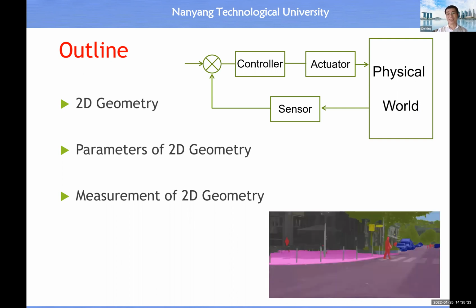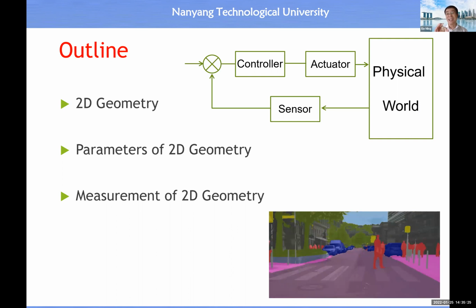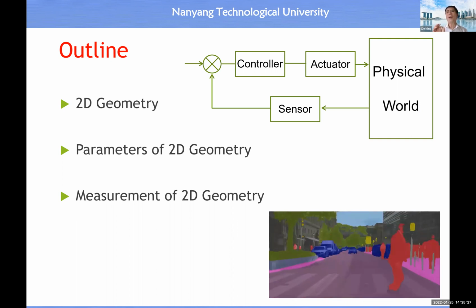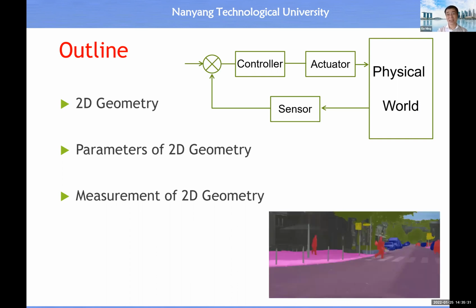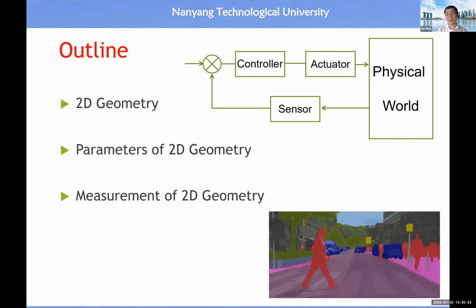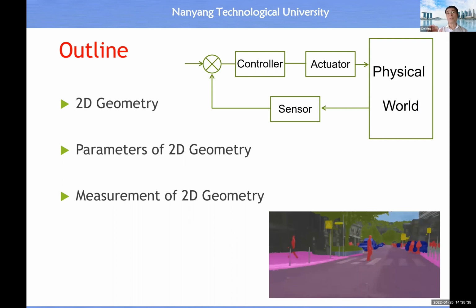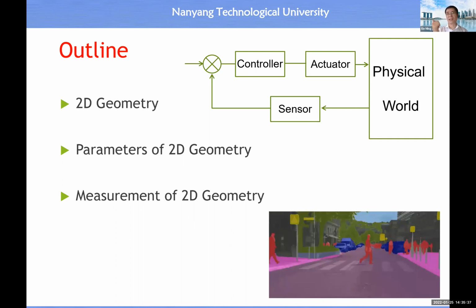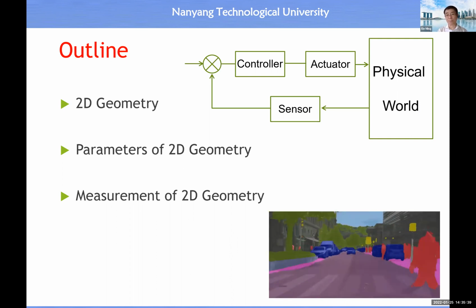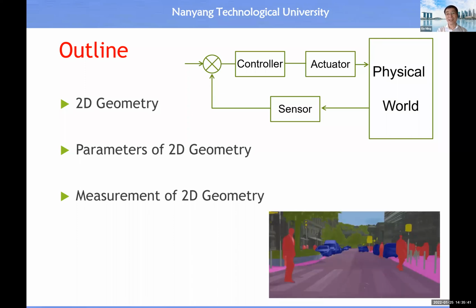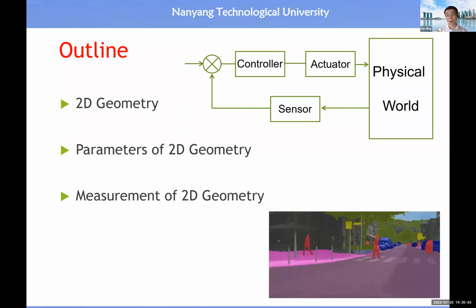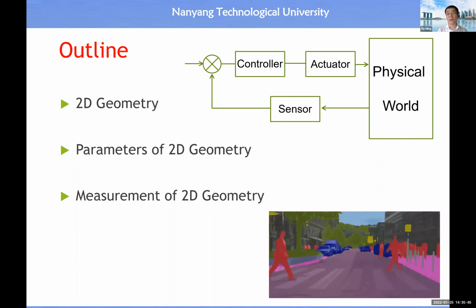So you must consider this lecture an extension to the lecture on the measurement of a visual signal, because the measurement of a visual signal includes the measurement of intensity, color, and geometry. Then for this lecture, we focus on the measurement of 2D geometry.